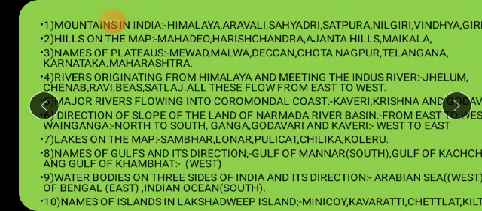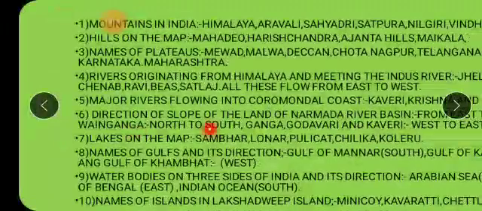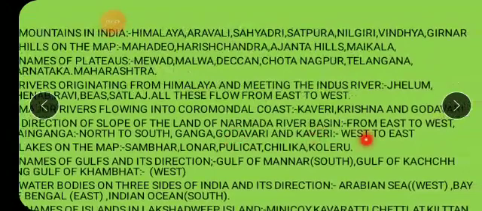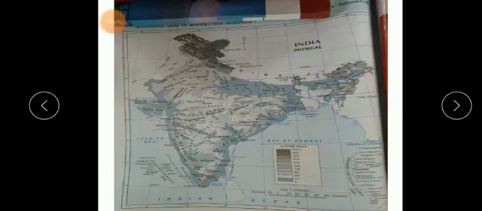Okay, so what is the direction of that slope of the land or river basin of river Narmada? It is from east to west. For Vainaganga, it is north to south. For Ganga, Godavari and Kaveri, it is from west to east. Okay, so this is the direction of flow.